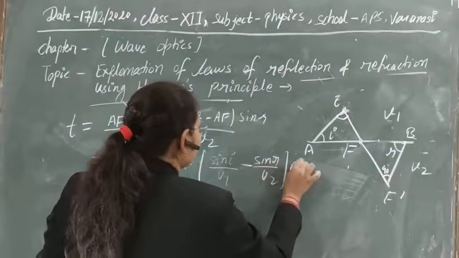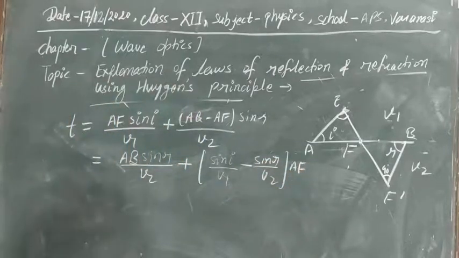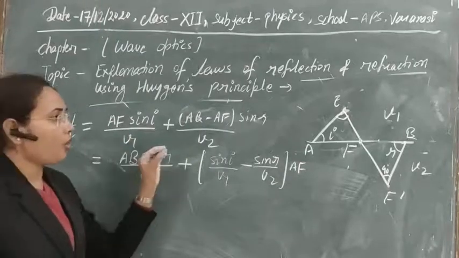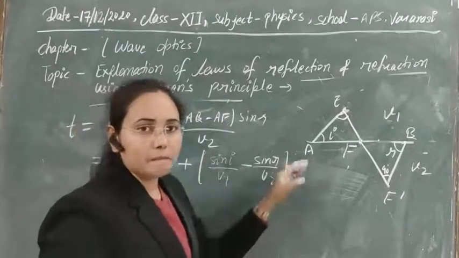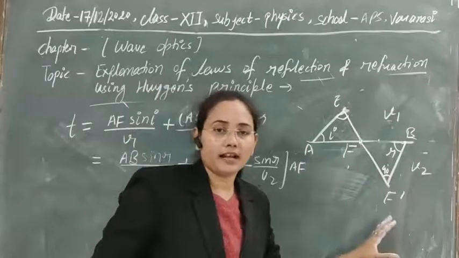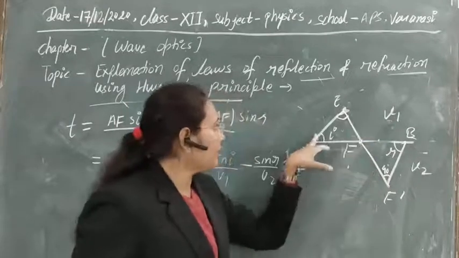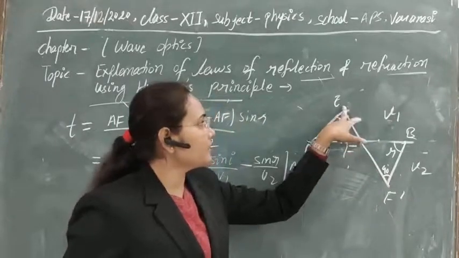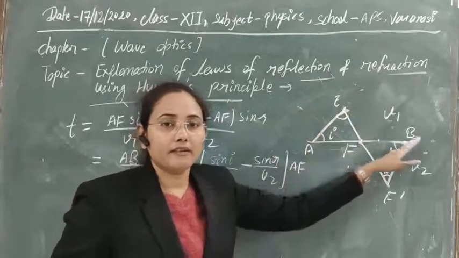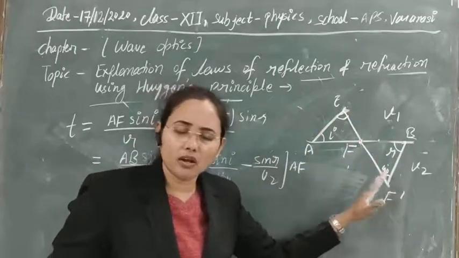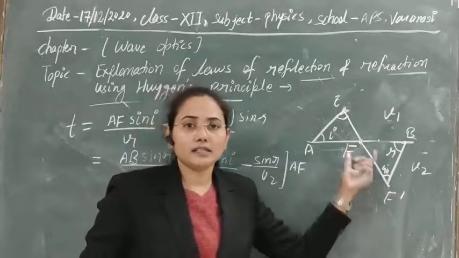From the Huygens principle, all the waves that are incident from this wavefront and refracted from this wavefront must reach there in the same time.